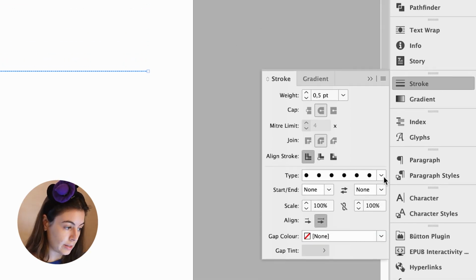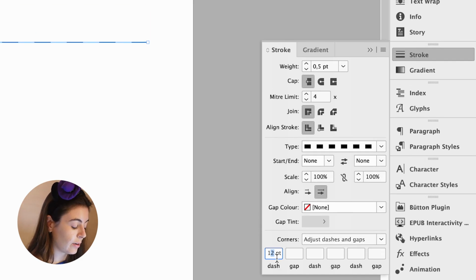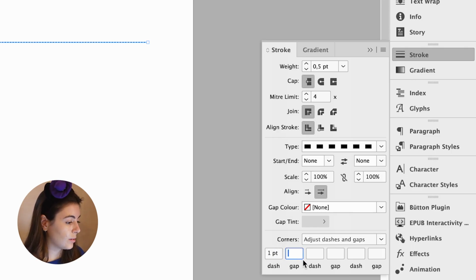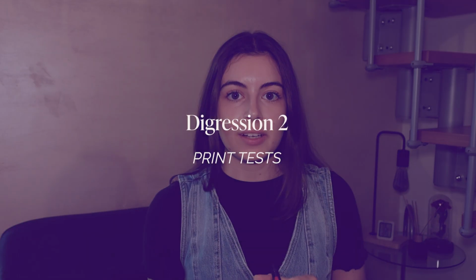Okay, we can personalize it, so we can go to dashed, and we have a 1 point dash, and the gap is gonna be like 12 points. Ooh, too much. 4 points, something like this. Looks nice.